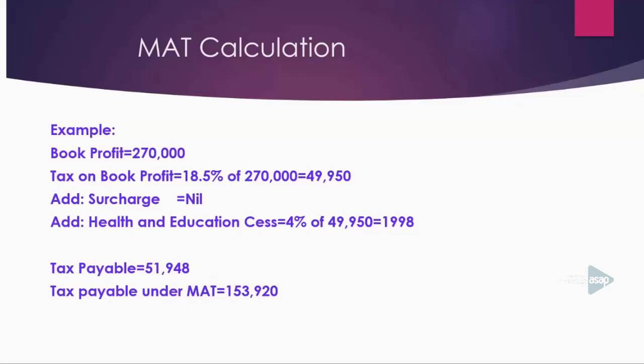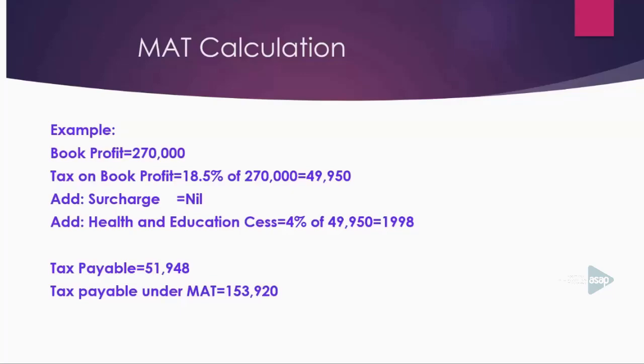That means you have to find out MAT on book profit at the rate of 18.5%, that is 2,70,000 multiplied by 18.5%. Then you will get 49,950. Then please add any surcharge if applicable. Nil. The profit is only 2,70,000, so you need not add any surcharge. Then you have to add health and education cess.